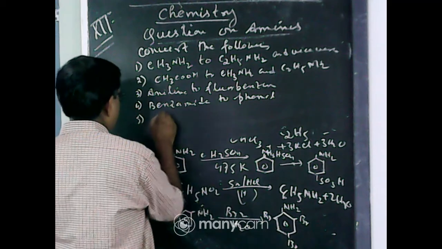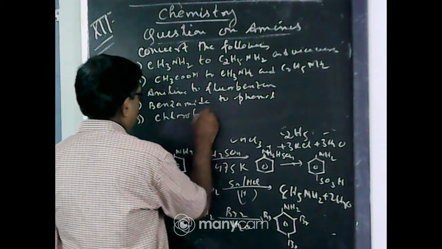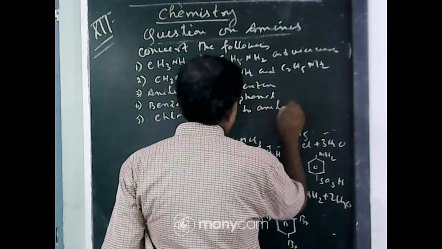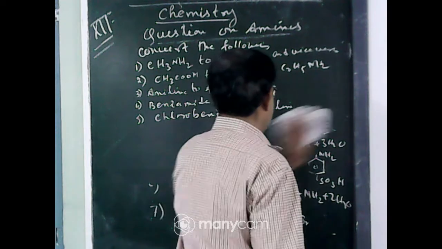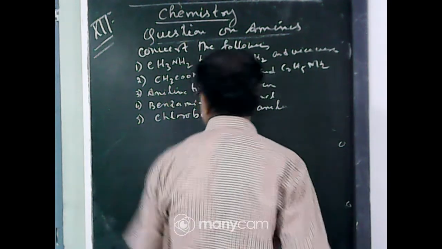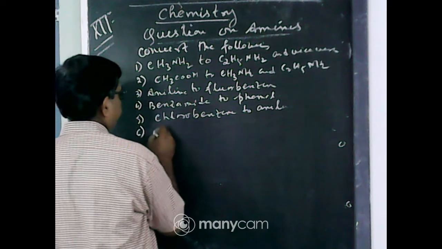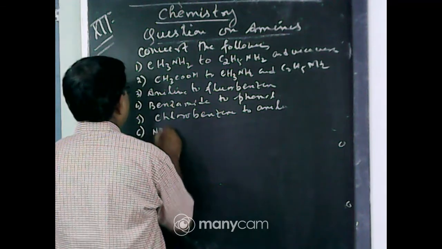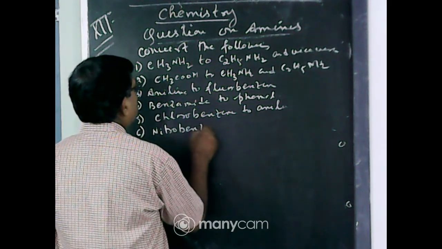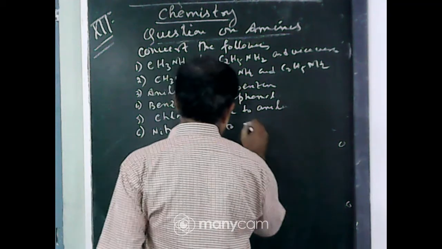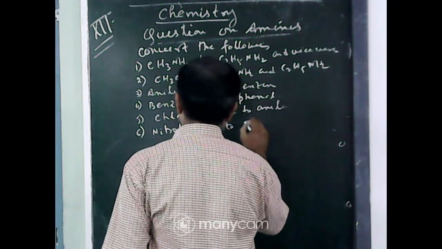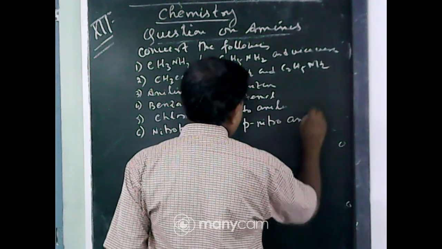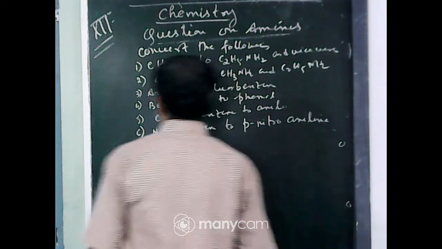Number 5, fluorobenzene to aniline. Number 6, nitrobenzene to para-nitroaniline.